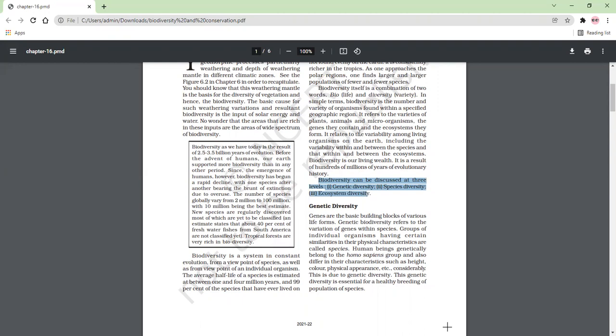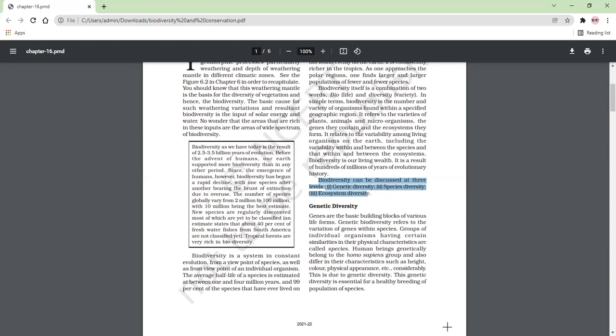Genetic diversity is the diversity that is coming from heredity, from our parents. Next one is species diversity. Species diversity means variety or class में जो changes हैं. Next one is ecosystem diversity, that is environmental diversity. So these three types of diversities are there, and we are going to discuss each.